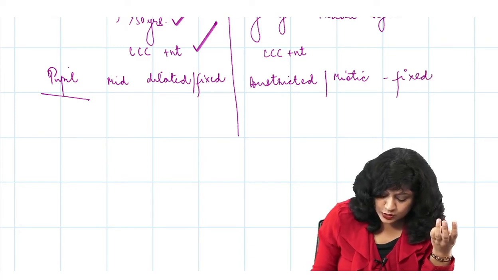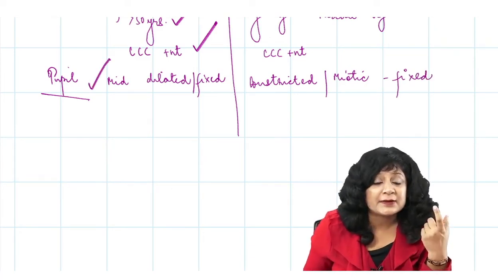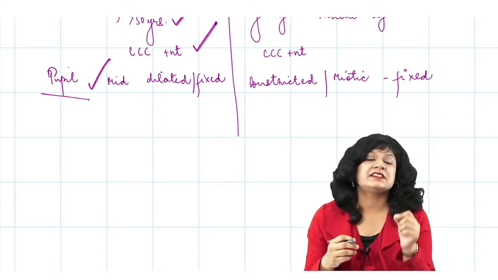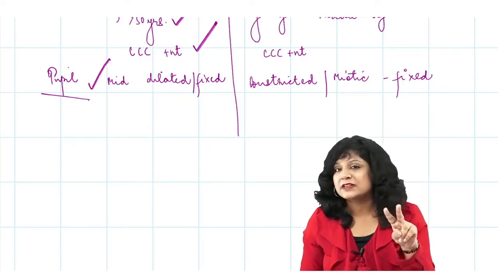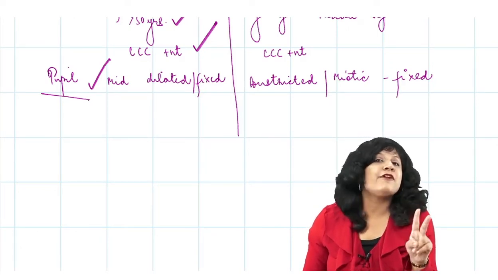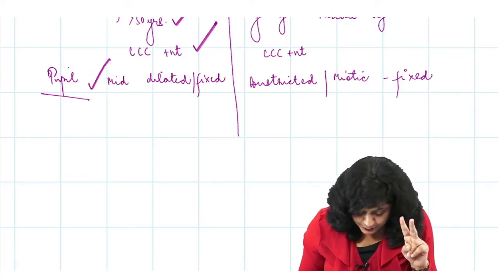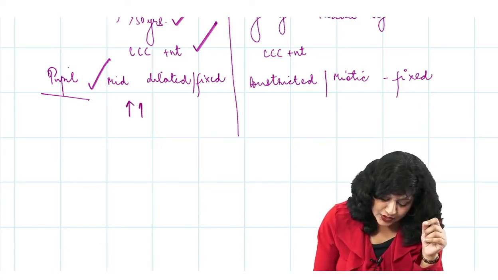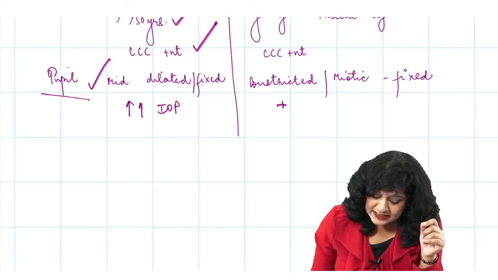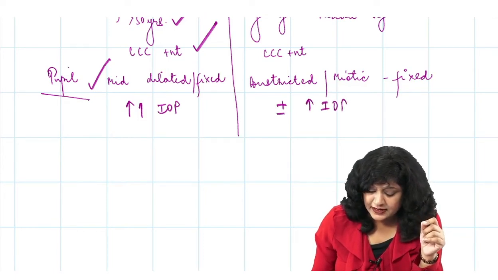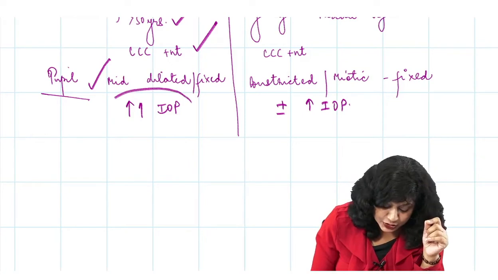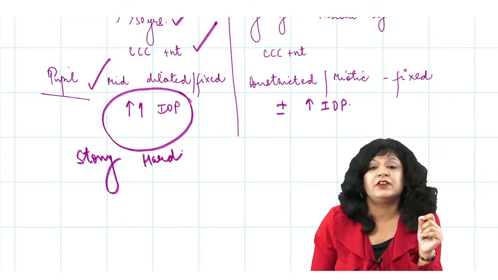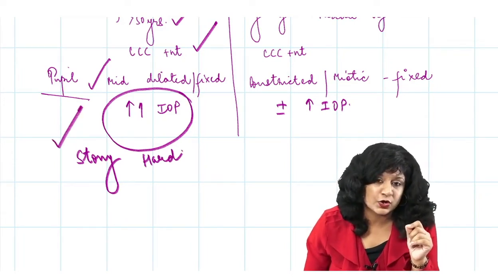So that means this is also going in favor because we know that mid dilatation of the pupil precipitates the attack of angle closure glaucoma. We have got mid dilated pupil, that is again going in favor of the angle closure glaucoma. Okay. Then another important thing is that you have rise in intraocular pressure. Now rise in intraocular pressure can be there in cases of uveitis also, but if they are using the word stony hard consistency, then this will definitely go in favor of angle closure glaucoma.